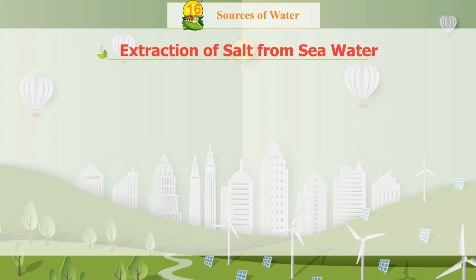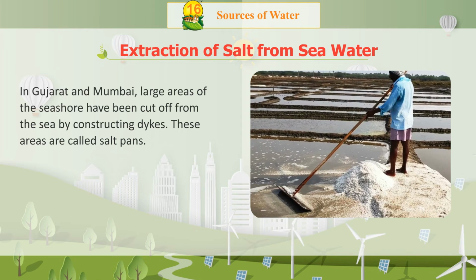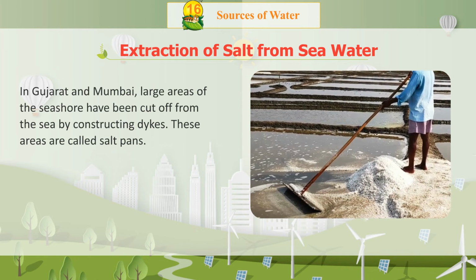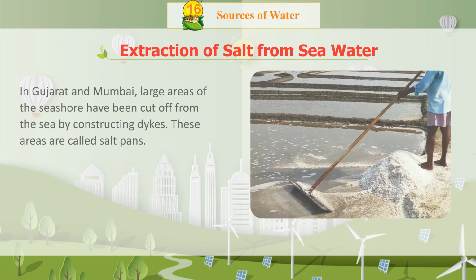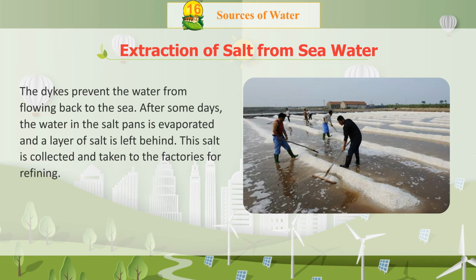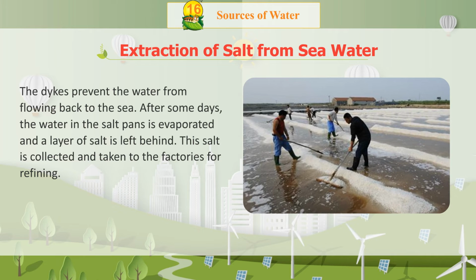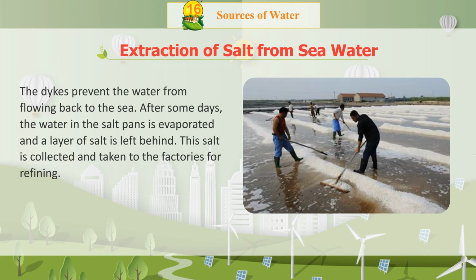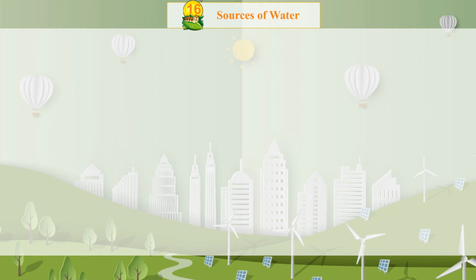Extraction of salt from seawater. In Gujarat and Mumbai, large areas of the seashore have been cut off from the sea by constructing dikes. These areas are called salt pans. The dikes prevent the water from flowing back to the sea. After some days, the water in the salt pans is evaporated and a layer of salt is left behind. This salt is collected and taken to the factories for refining.